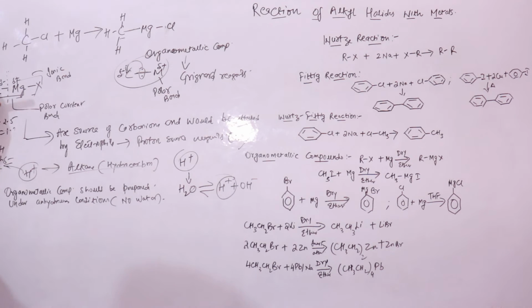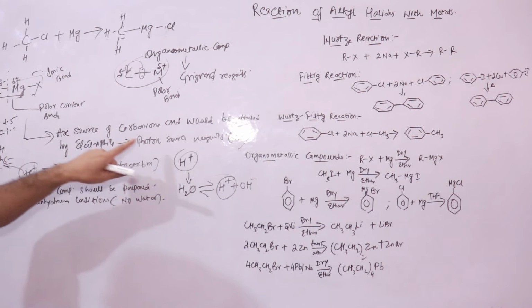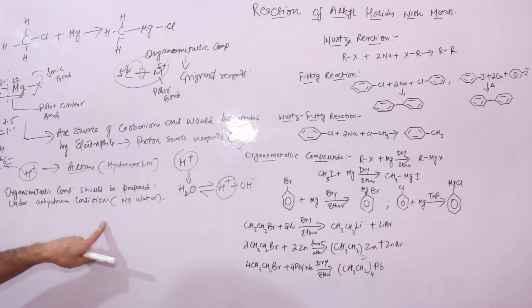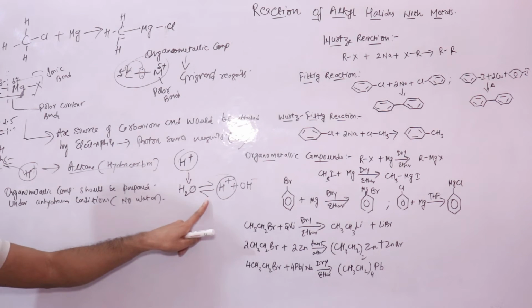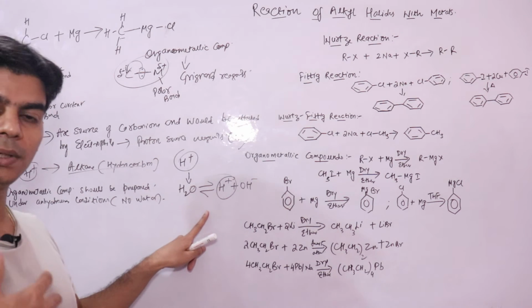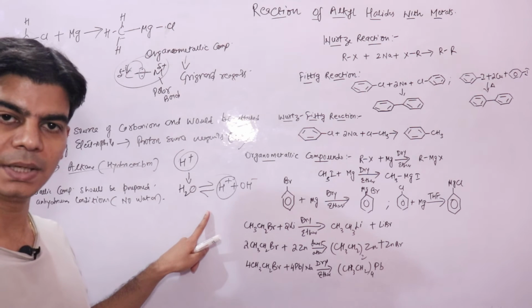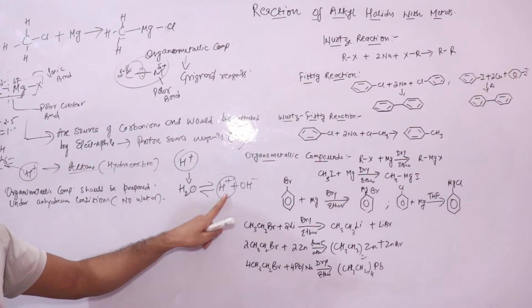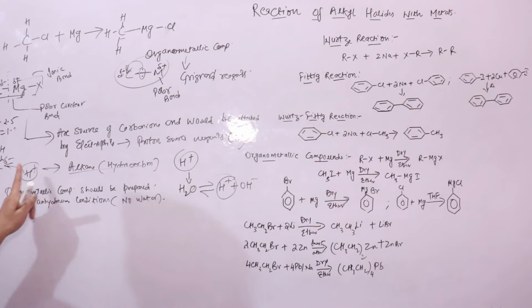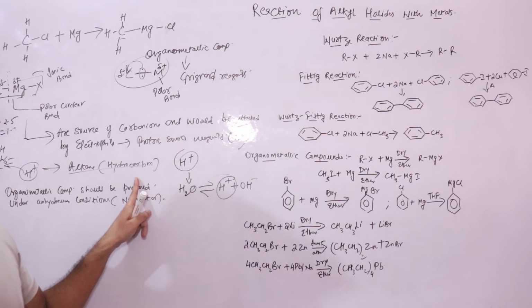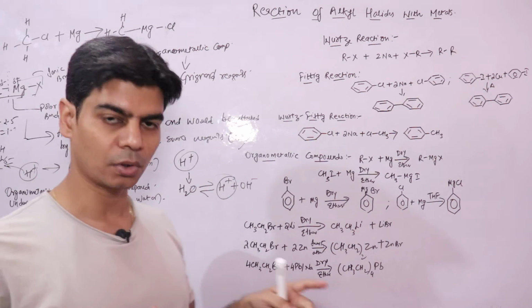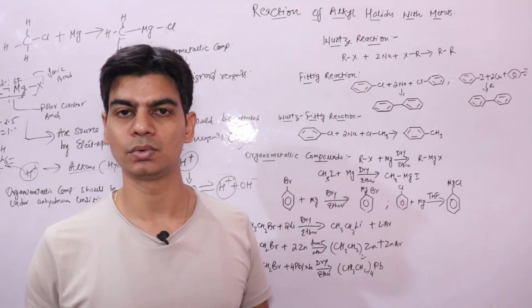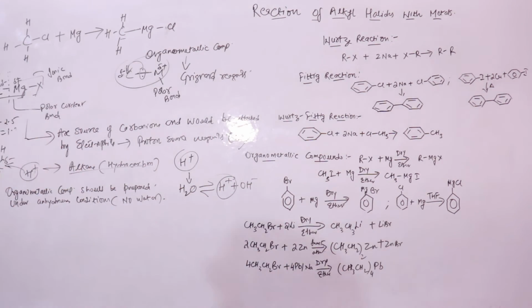These are a source of carbon ions which will easily be attacked by a proton to form hydrocarbons. So they should not be prepared under hydrous conditions, or there should not be any traces of water, because water will give you hydrogen ions. Hydrogen ions will attack the carbon ion to form hydrocarbons. So in the presence of water, organometallic compounds are going to decompose into hydrocarbons.